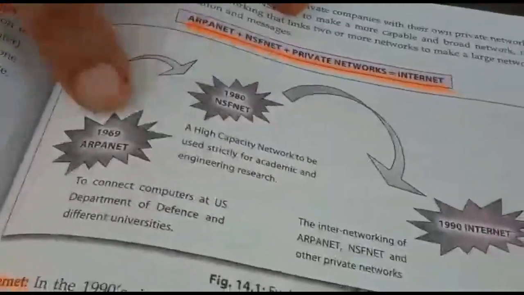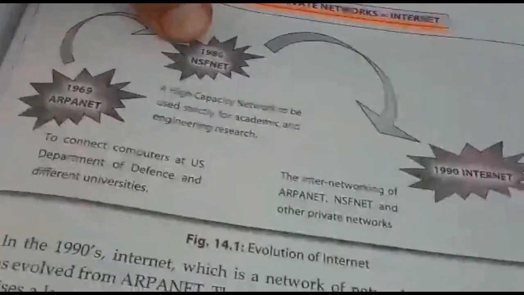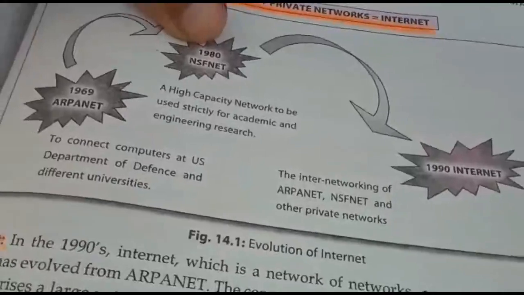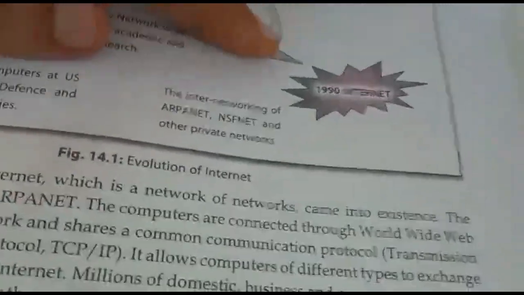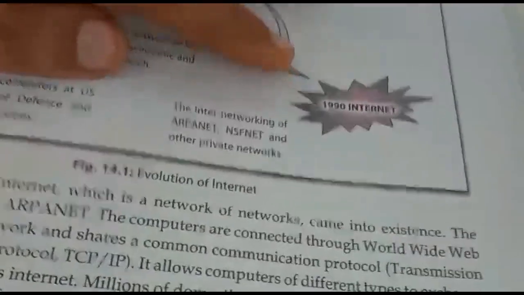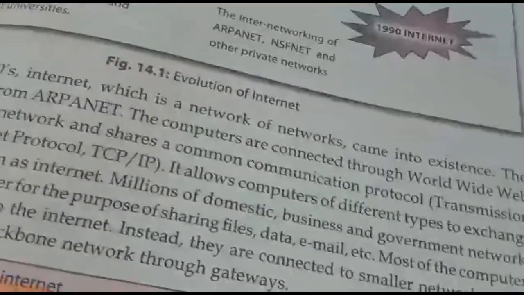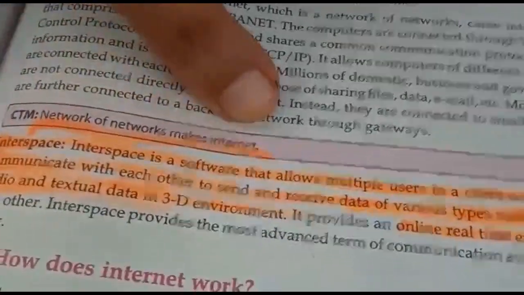In 1969 ARPANET was developed. In 1980 NSFNET was developed, and when so many networks were combined, in 1990 the internet began to start. That means network. What is the internet? We can define the internet as a network of networks. See, here it is written, a network of networks makes an internet.